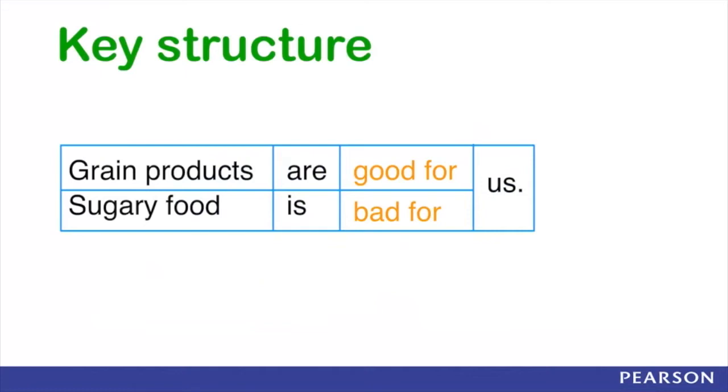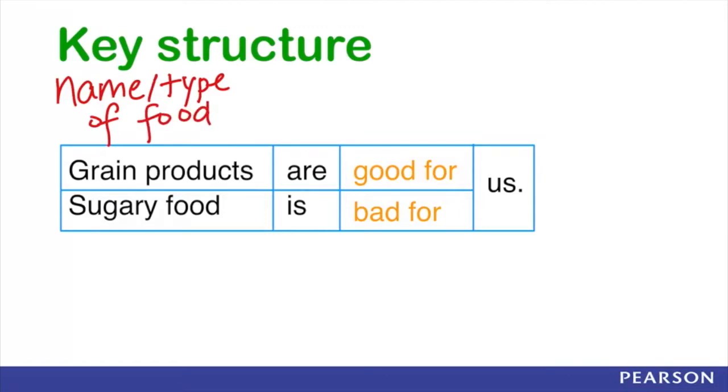Now we have a key sentence structure on how to use the word good for and bad for. In the beginning of the sentence, we will be mentioning the name or the types of food. For example, the types of food we are mentioning here are grain products and sugary food.